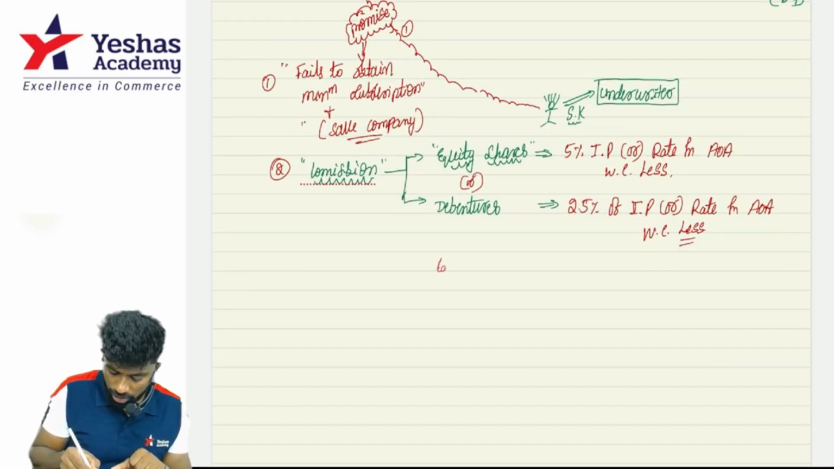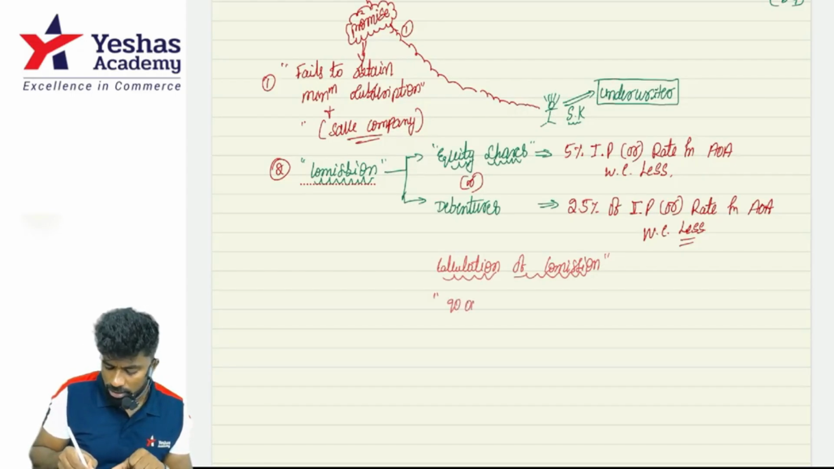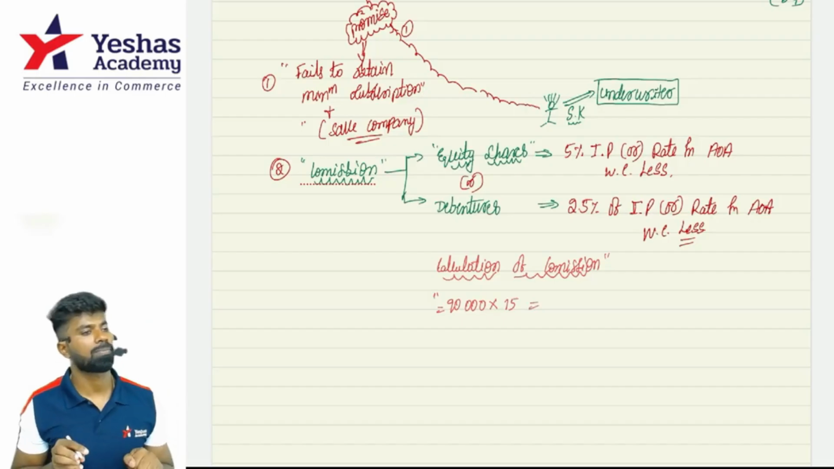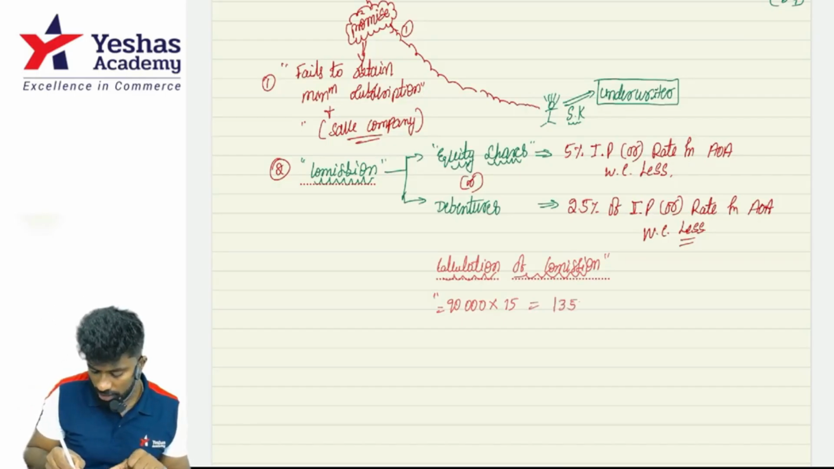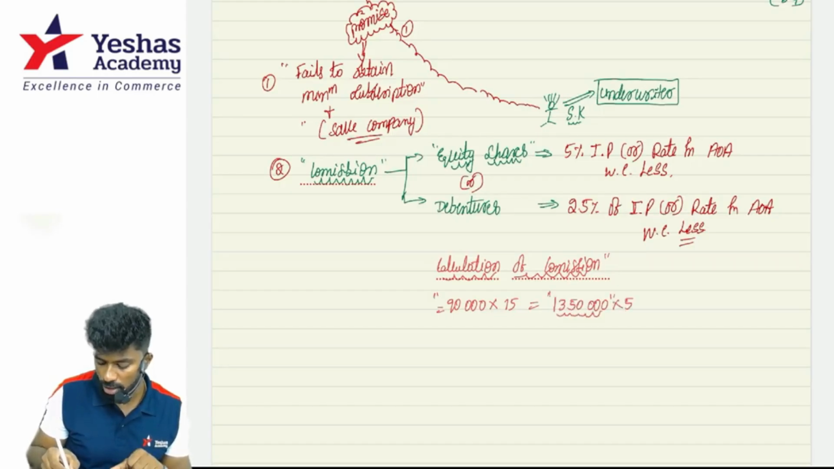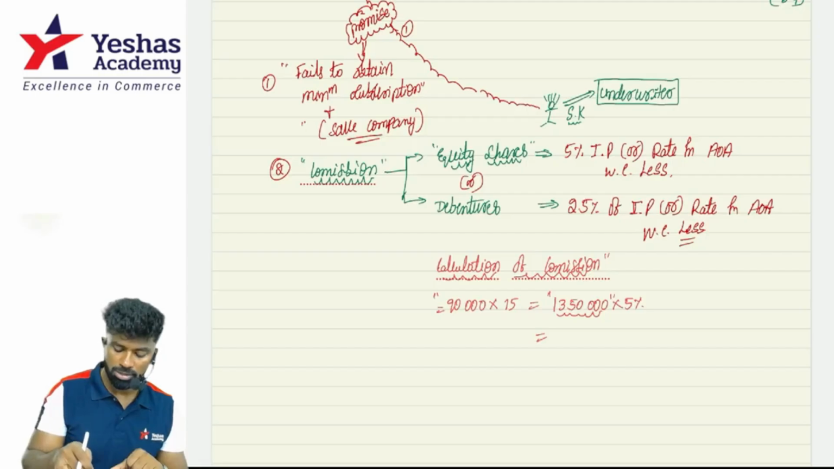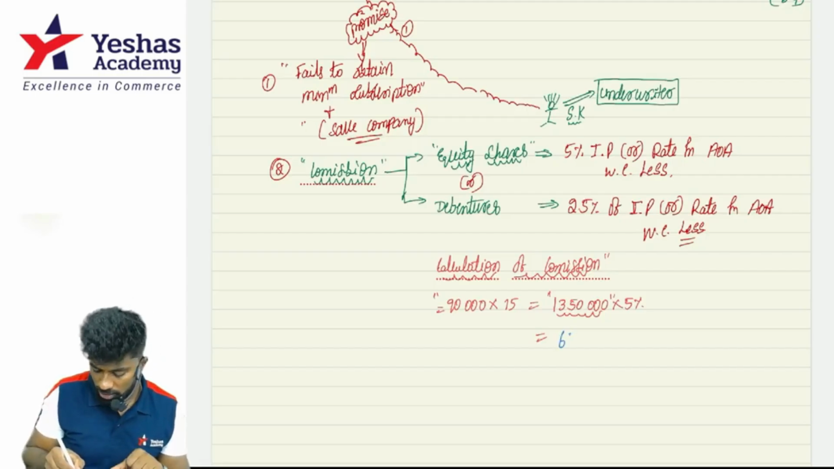So the calculation of commission payable. The 90,000 shares are taken at the issue price of 15, so it becomes 13,50,000, the value of securities offered to the public. On this you can pay 5%, which is 67,500, the commission payable to Mr. Shah Rukh Khan, the underwriter.